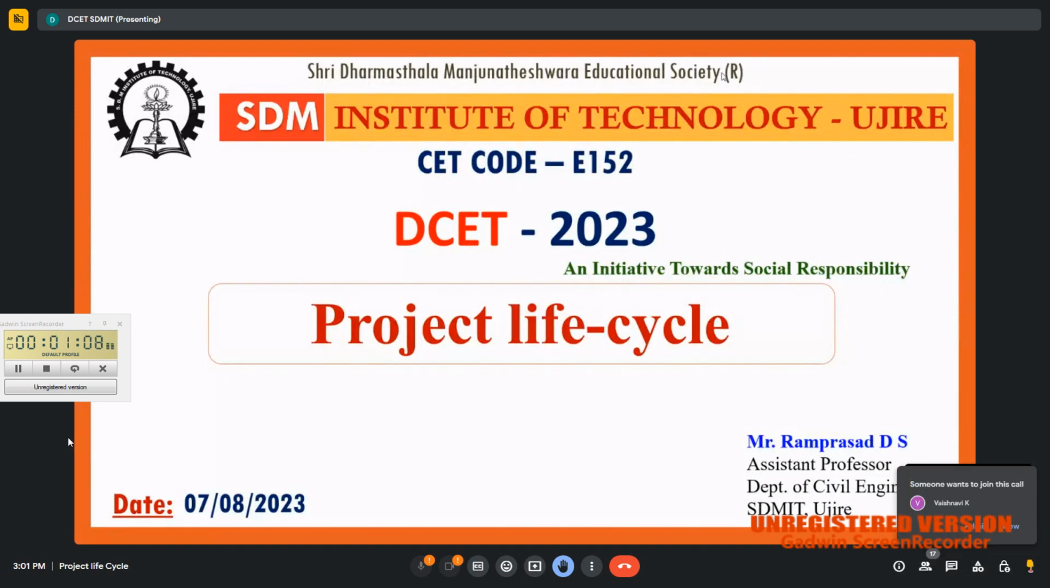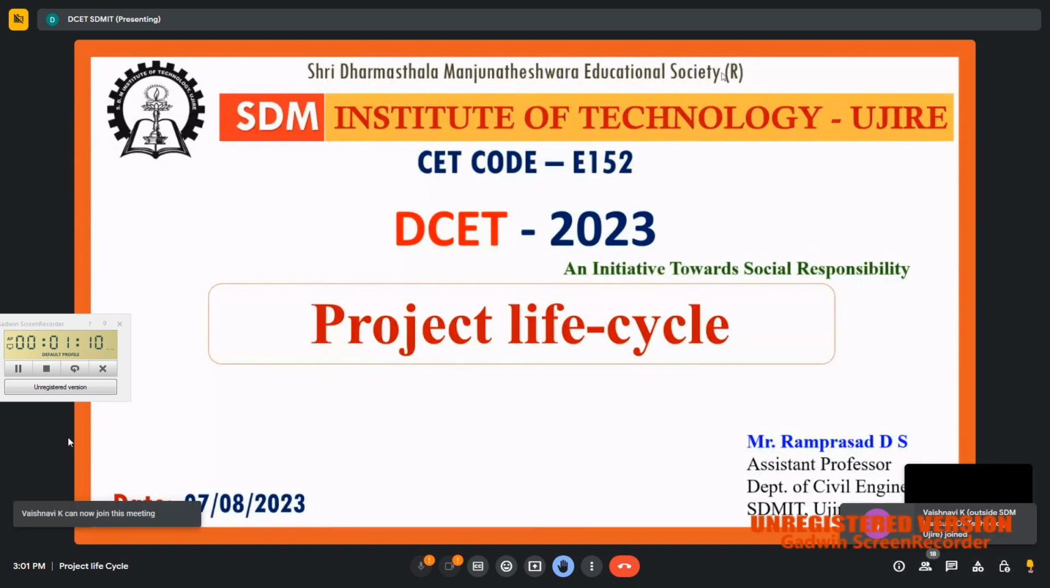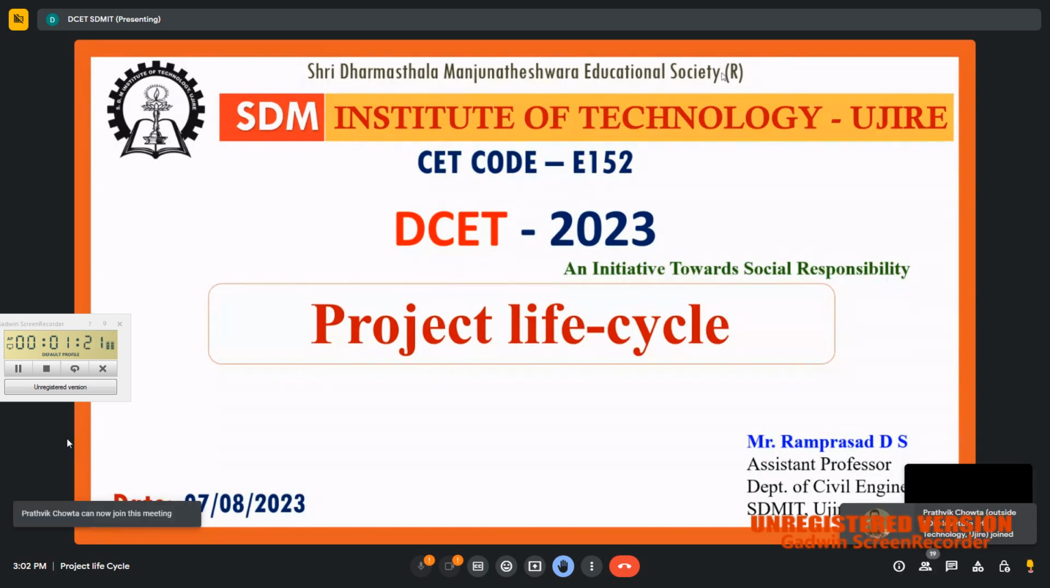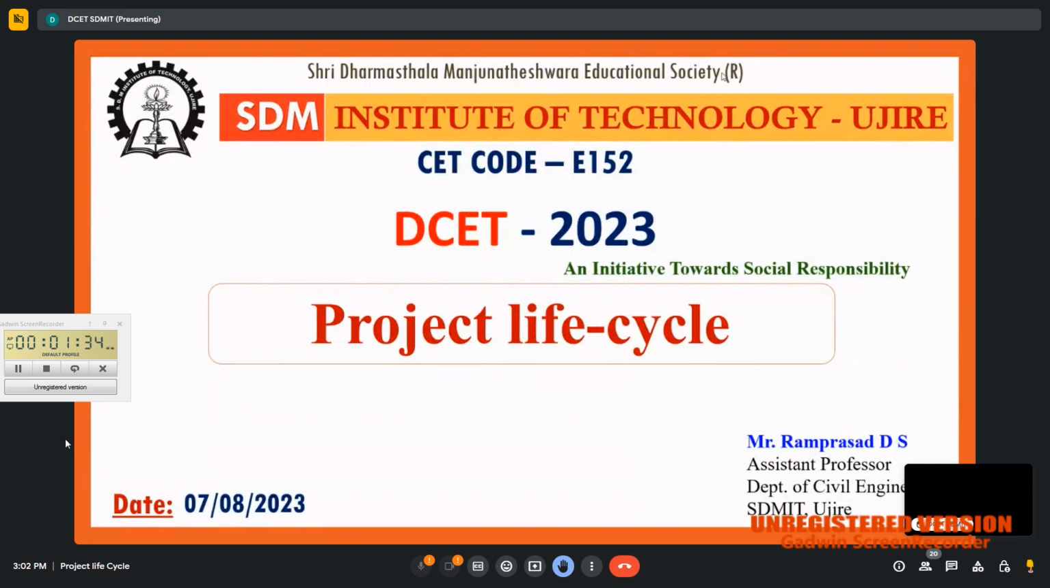Here, the context is the project. Project life cycle means from starting to the end. What are the different stages involved in a project? The project may be anything. It may be a construction project, maybe an app development project, whatever it is. From starting to last, what are the different steps involved in the project? That is called as the project life cycle.